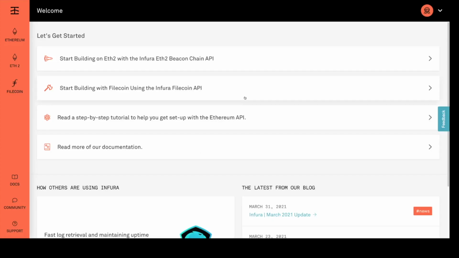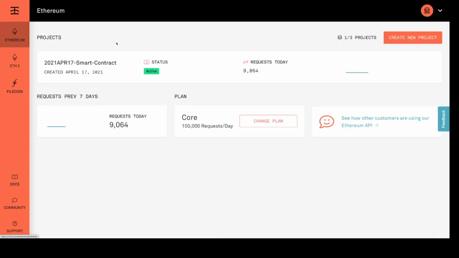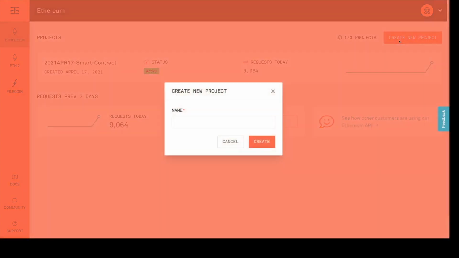I've logged in to Infura here, and I have these options: Ethereum, ETH2, Filecoin. I'm going to go to Ethereum first, and I've already created a project here called 2021 April 17 smart contract. I've created this first project here. You can create a project using this create new project button and just specify the name.